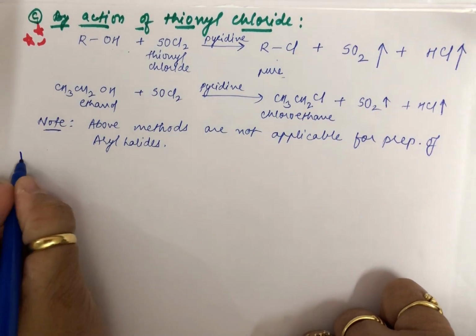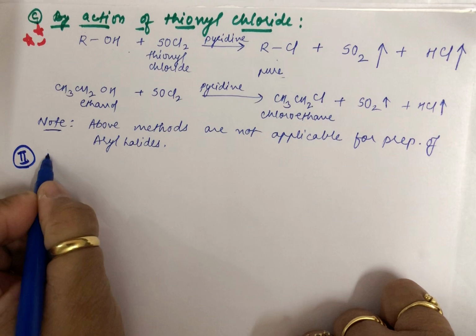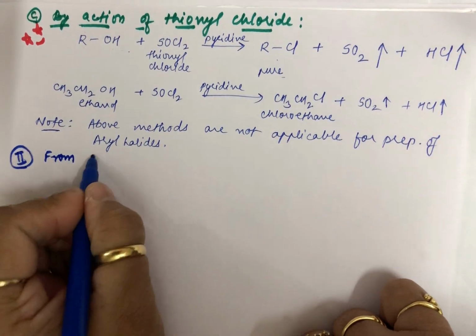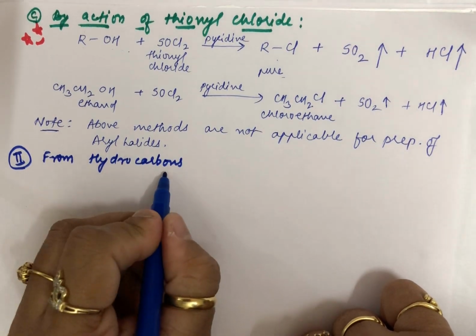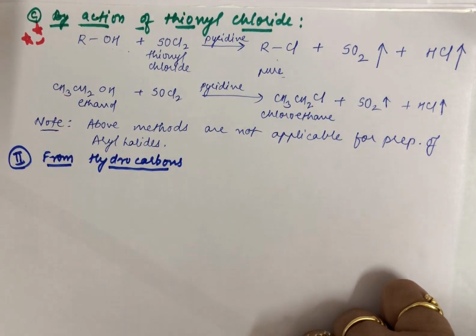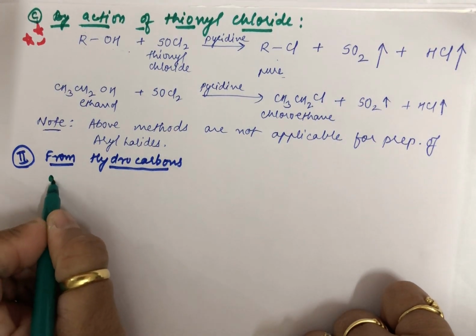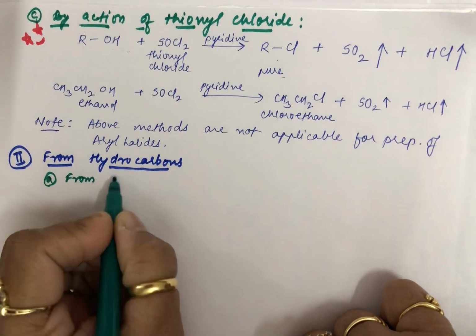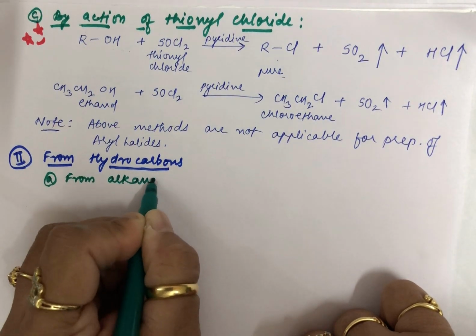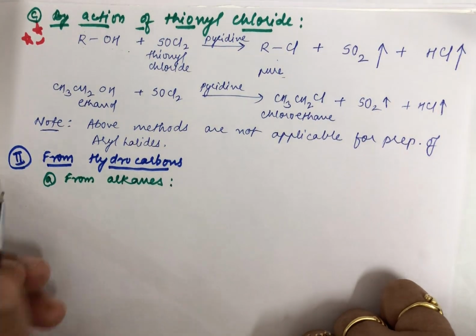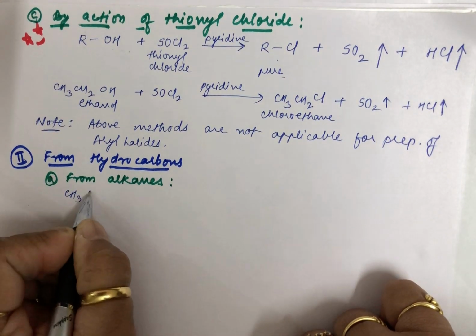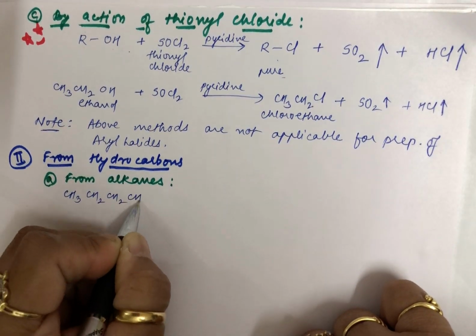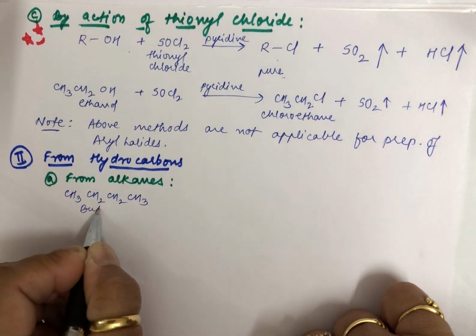Now let us see the second preparation of these alkyl halides, from hydrocarbons. Hydrocarbons, as you are very well aware, are compounds containing carbon and hydrogen. Under that, first you can prepare from alkanes. Now this you have studied in your 11th standard also, students, that you can prepare your alkyl halide from alkanes. And let us take directly an example of butane. You can see I've written 4 carbons. So this is your butane.